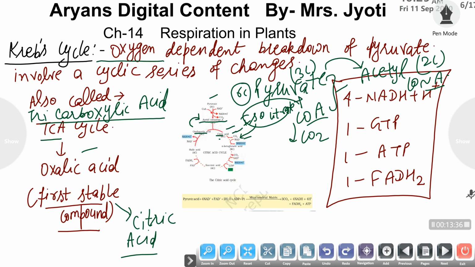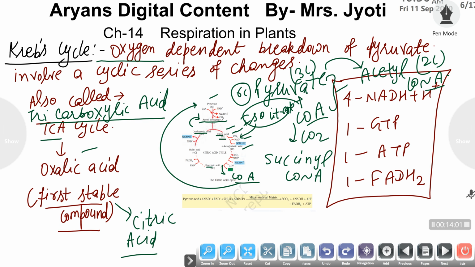Now the 6 carbon compound molecule is converted to the 5 carbon compound alpha ketoglutaric acid. This alpha ketoglutaric acid, by removal of 1 carbon, is converted to succinyl coenzyme A. This succinyl coenzyme A is further converted into succinate, or succinic acid, by releasing free coenzyme A, which can be added to the next pyruvate molecule, and this step also involves removal of 1 carbon dioxide molecule, reduction of NAD